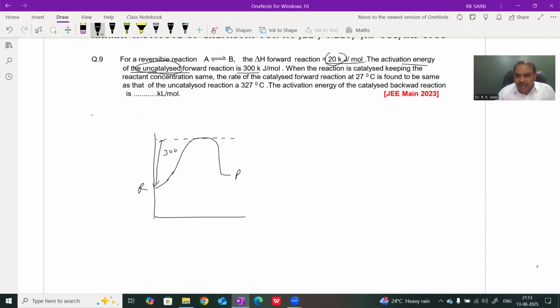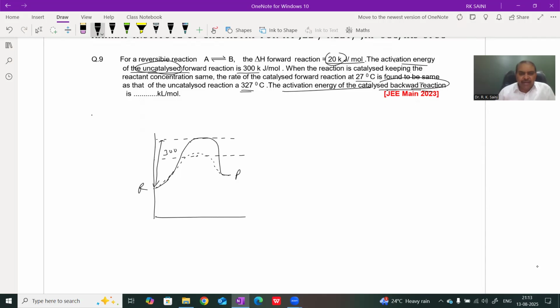The reaction catalyzed, keeping reactant concentration same, the rate of catalyzed reaction at 27 degrees Celsius found to be same as that of the uncatalyzed at this temperature. Find the activation energy of catalyzed backward reaction. This is the activation energy, and find activation energy of catalyzed backward reaction.